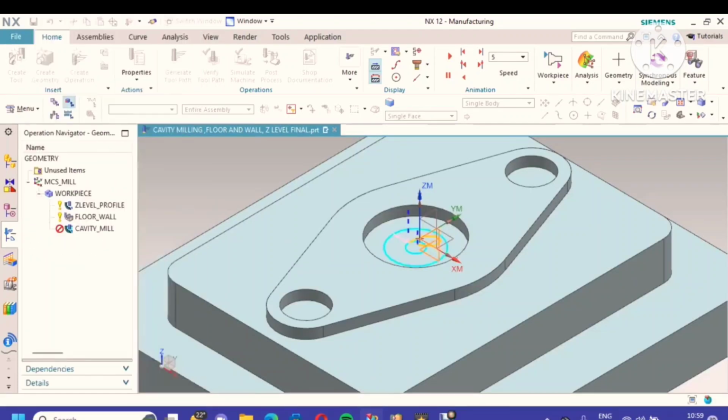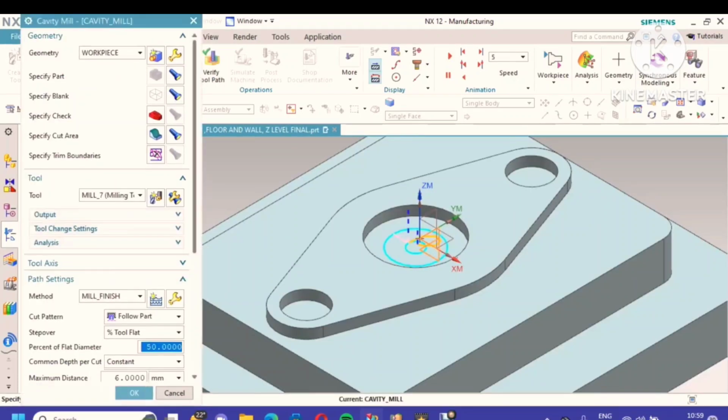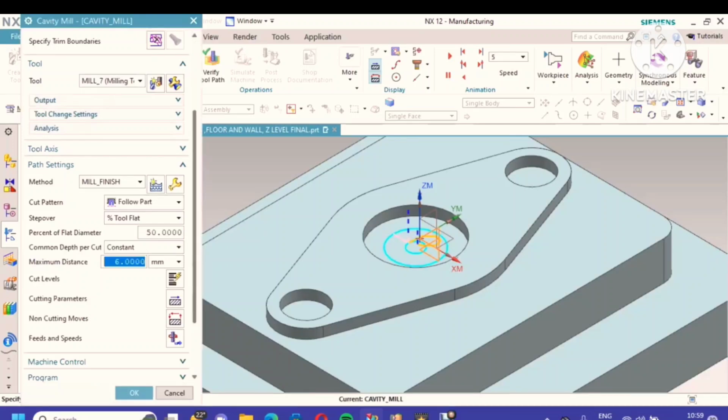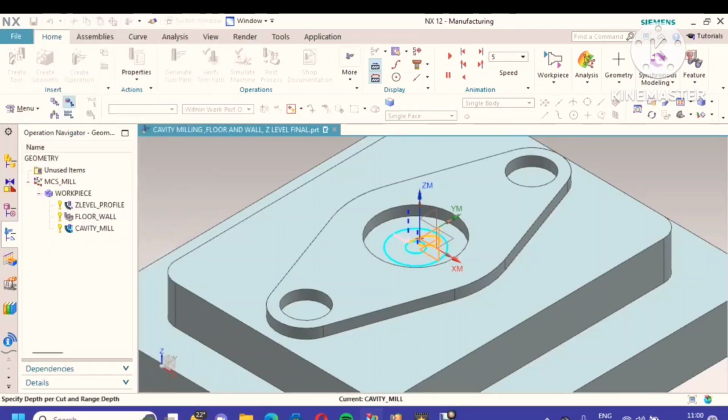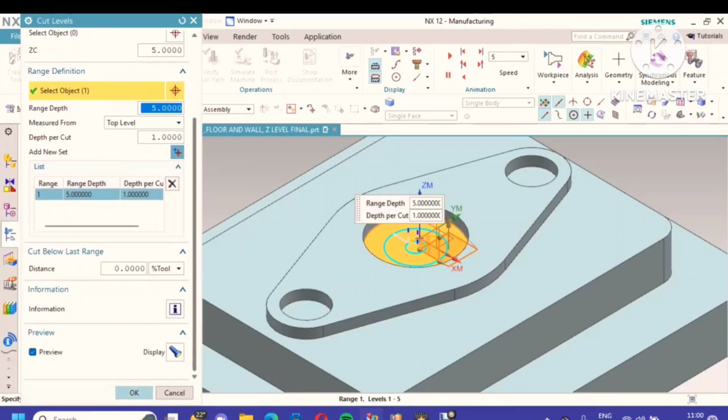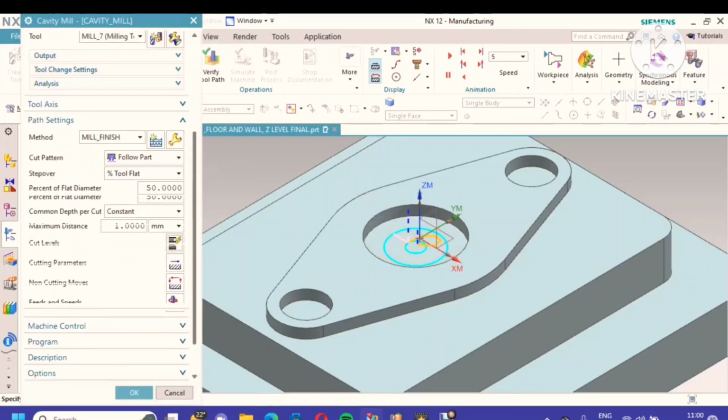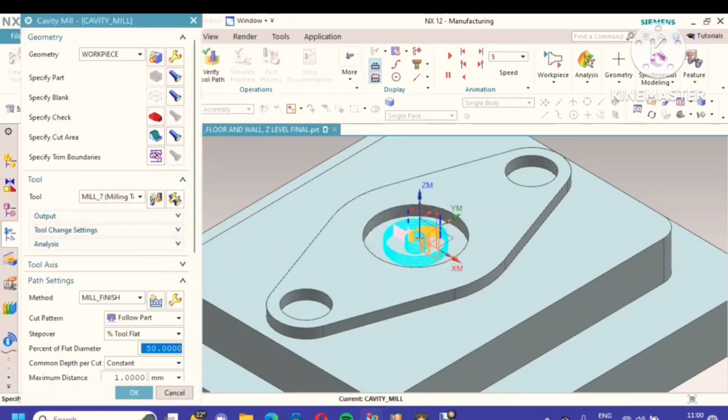I have to generate the particular program. The depth of cut is 1 mm. The range is 5 mm. So I have taken only the one center cavity with bigger dia.